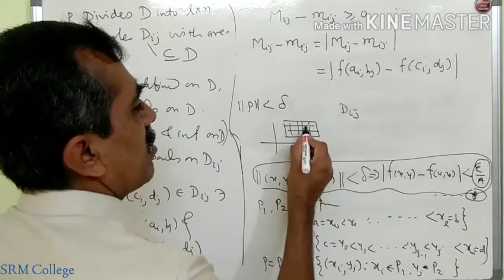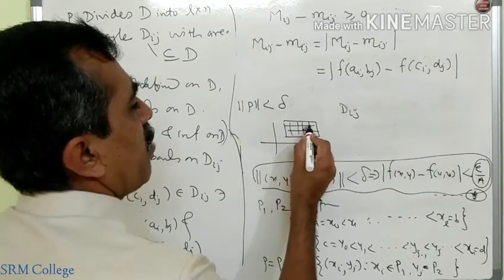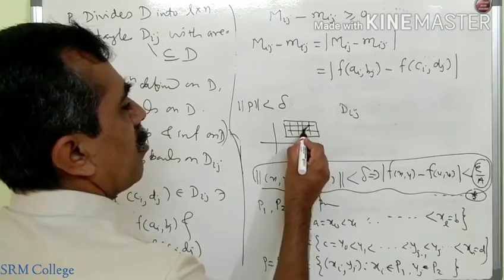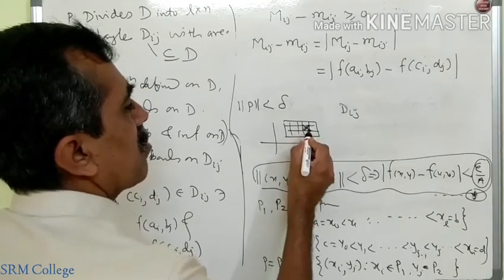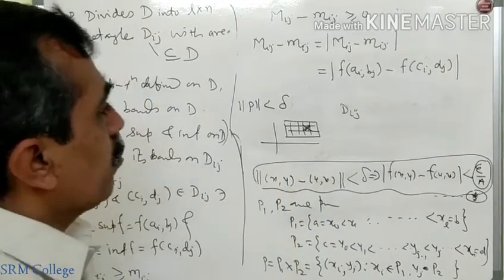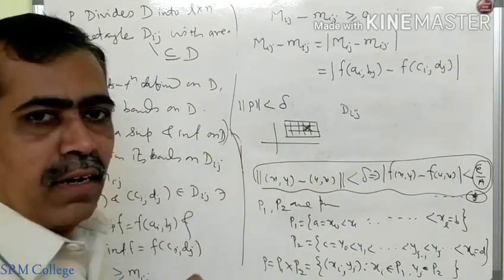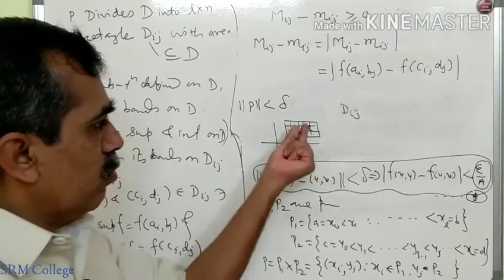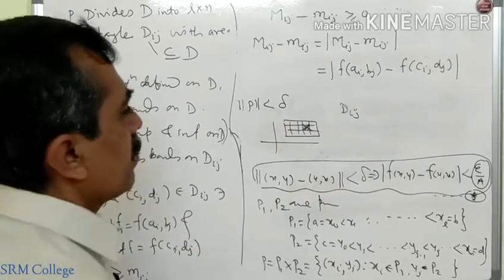So if I consider this as Dij, then the maximum distance will be the diagonal distance, either this distance or this distance. So suppose the maximum distance is less than delta.